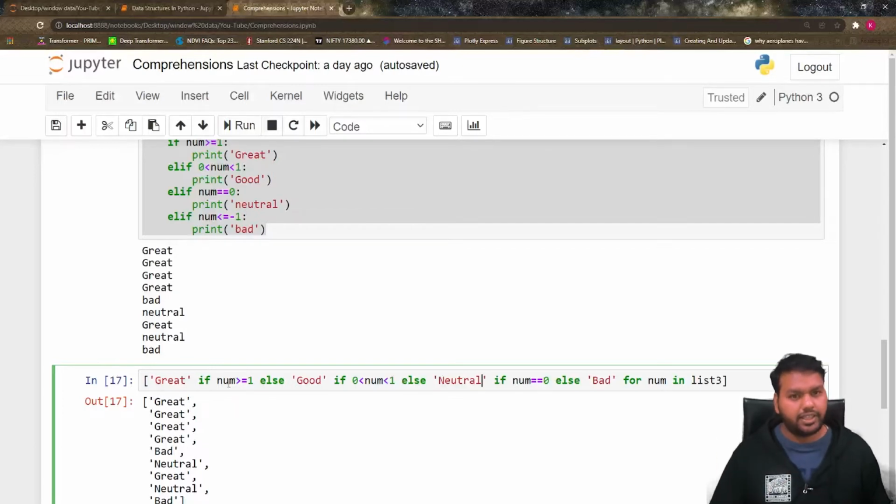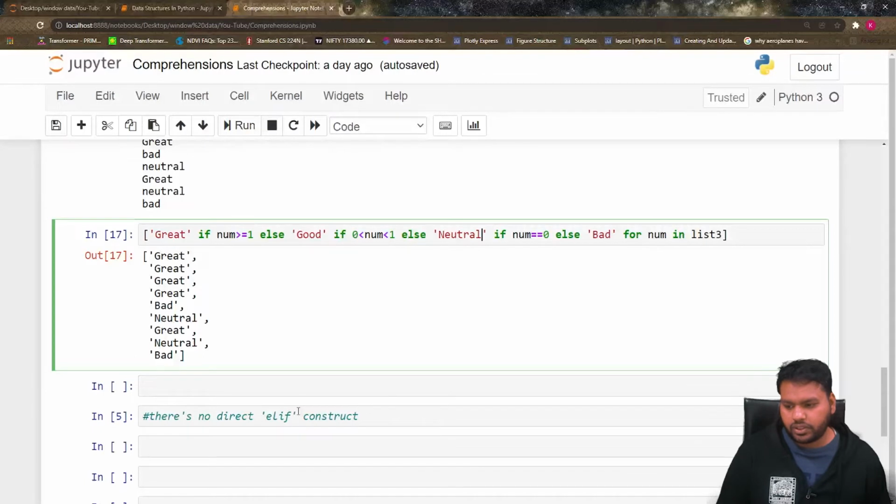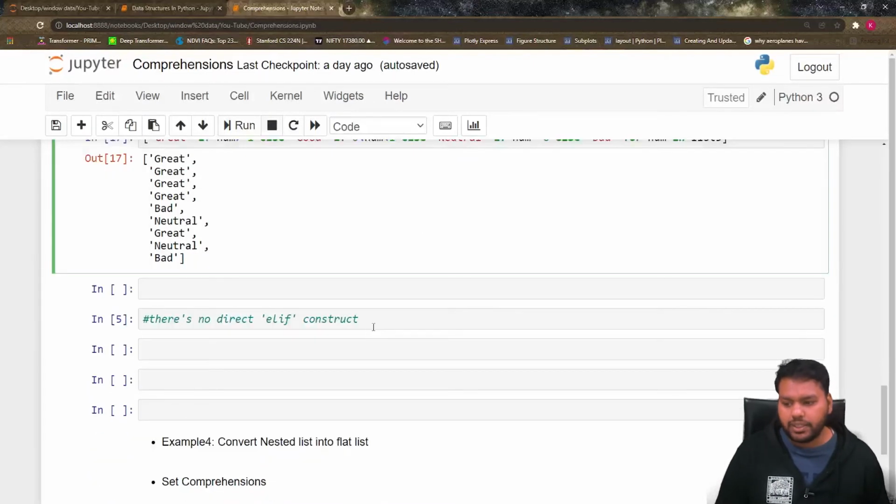If the condition is satisfied, then it will write; otherwise it will come to the else block. And then in the simple form, we write the for loop at the end. As I already said, there is no direct elif construct when we use list comprehension. We have to write it in this way. So I hope this example is clear to you.